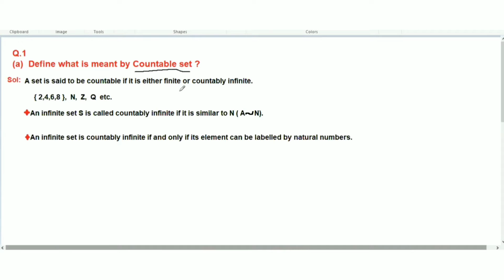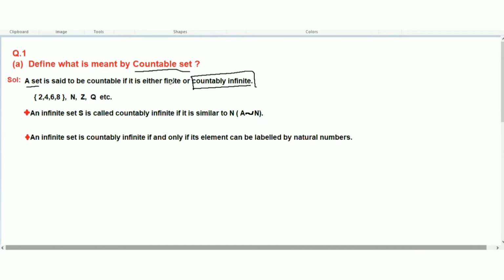As the name suggests, a countable set is a set whose elements you can count. That set is a countable set. But here is the definition: a set is said to be countable if it is either finite or countably infinite. So a different word here. Just understand first: a set is said to be countable if it is finite.